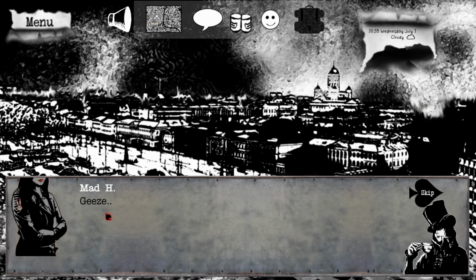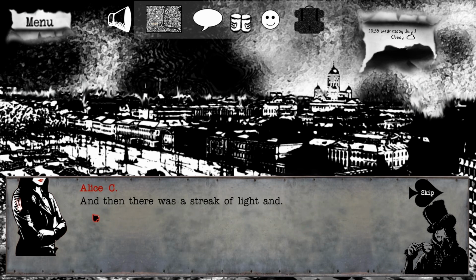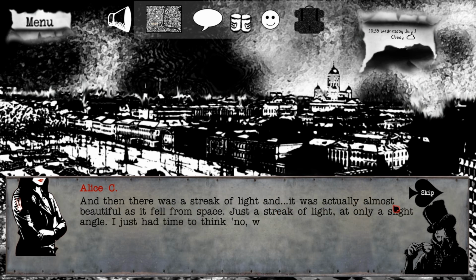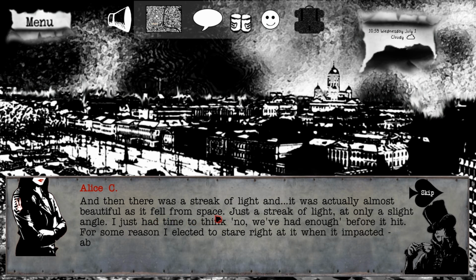And then there was a streak of light, and it was actually almost beautiful as it fell from space. Just a streak of light at only a slight angle. I just had time to think, no, before it hit. For some reason, I elected to stare right at it when it impacted above the ground in a terrible fireball.